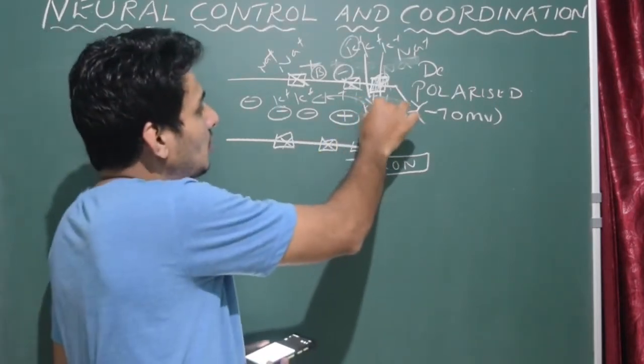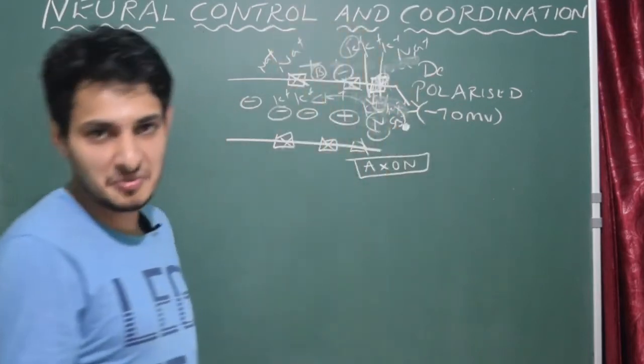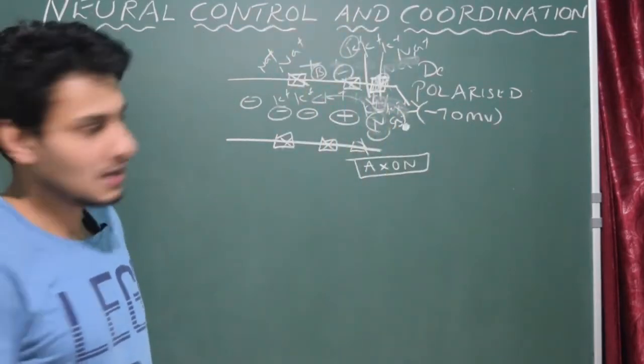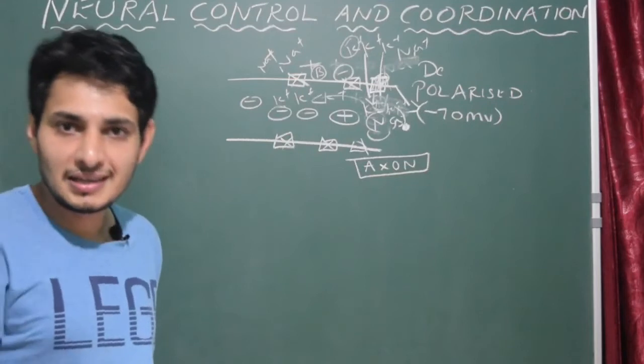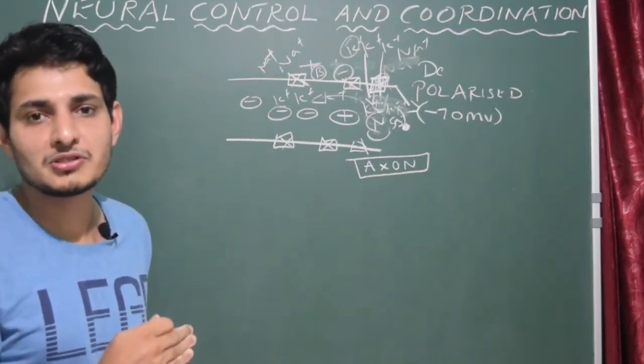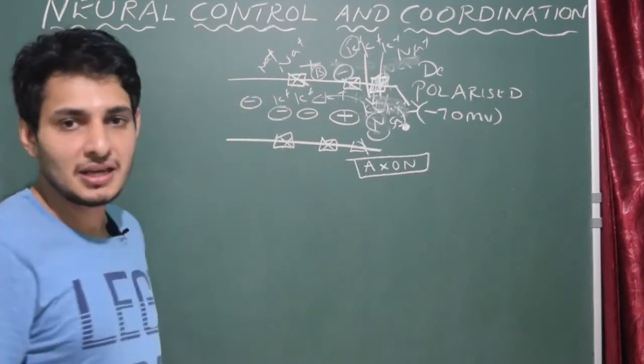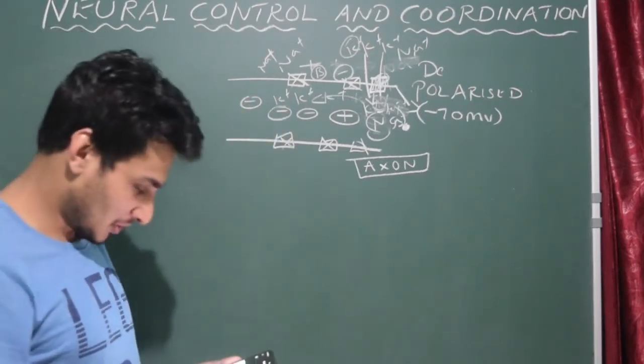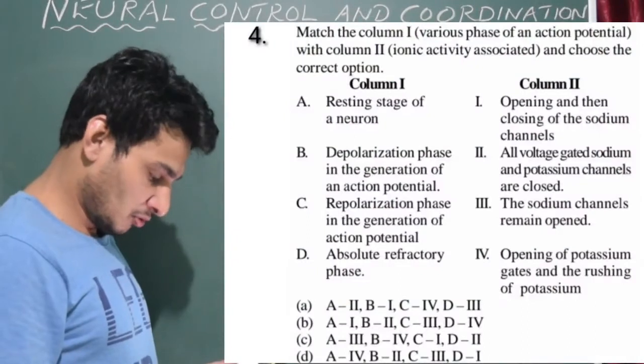So more potassium ions enter. Very simple to understand. If more potassium ions are in the axon, then it is resting membrane potential. If more sodium ions are in the axoplasm, then it is action potential. That's it. So C should be Roman number 4.